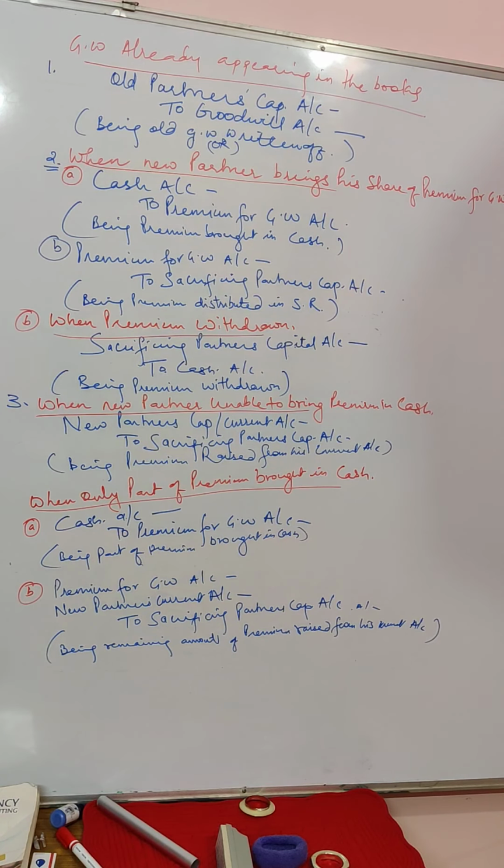So these are the four cases that you have to keep in mind while doing the admission of a partner. Make sure that you are very clear with the goodwill entries. Learn all these entries, or try to understand why we are debiting and why we are crediting, and after that we are going to take up the problem solving.